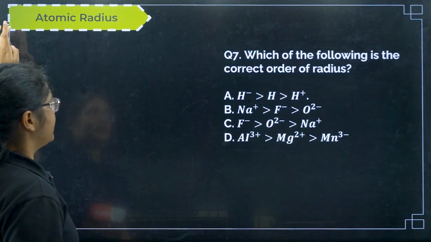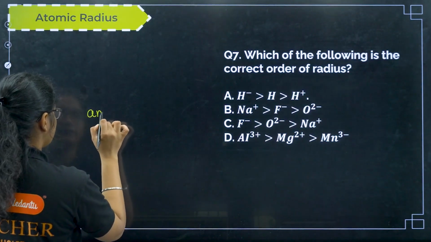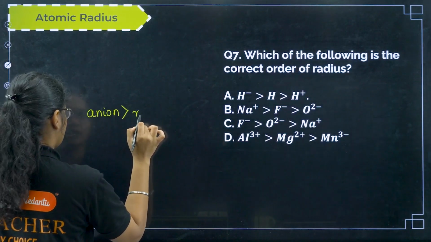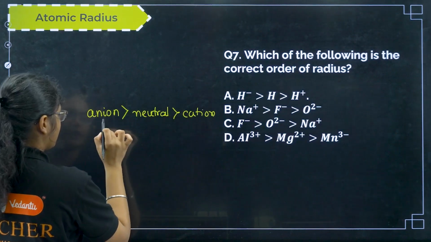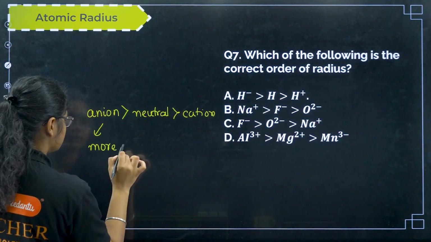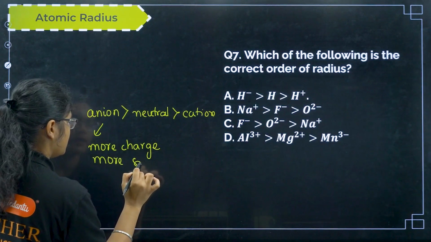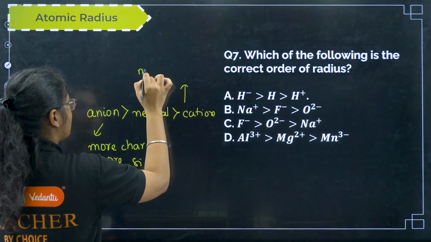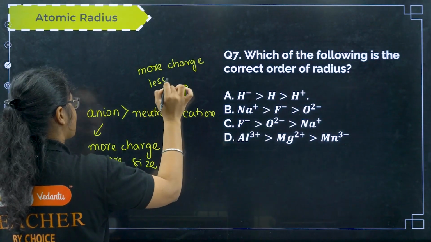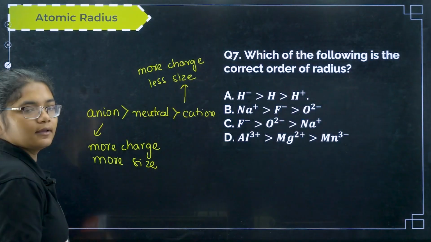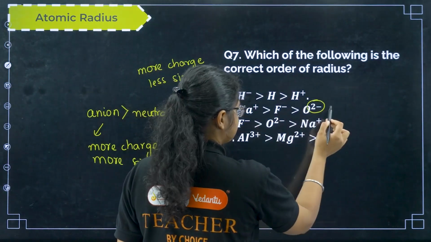Okay. Next, which of the following is the correct order of radius? So always remember, first anion will be more size, then a neutral atom, okay, then you have the cation size. Okay, in anion more is the charge, more size. Okay, in cation more charge, less size.